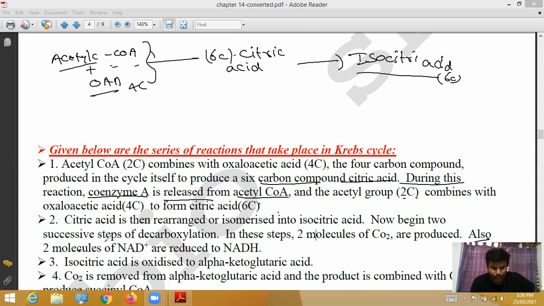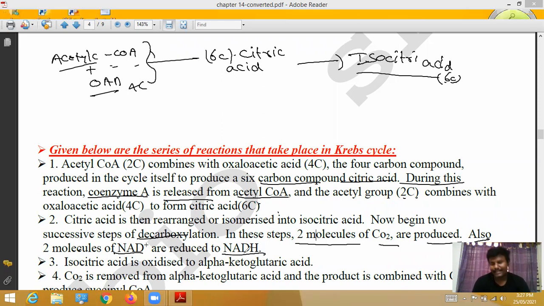Now begin two successive steps of decarboxylation. Decarboxylation means, from the 6 carbons, carbon is combined with oxygen and eliminated as carbon dioxide. So that is called decarboxylation. In these 2 steps, 2 molecules of carbon dioxide are produced. Also 2 molecules of NAD are reduced to NADH.